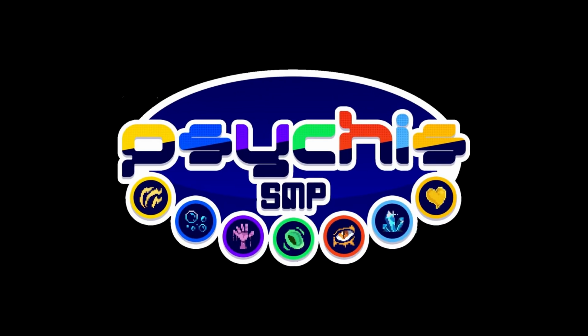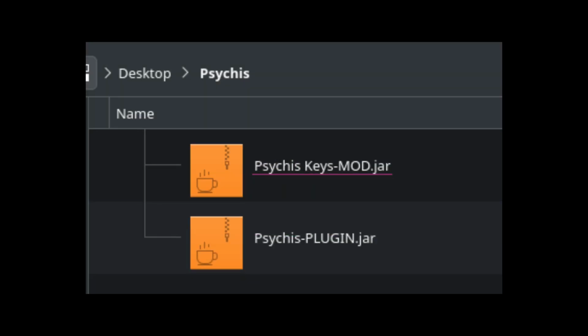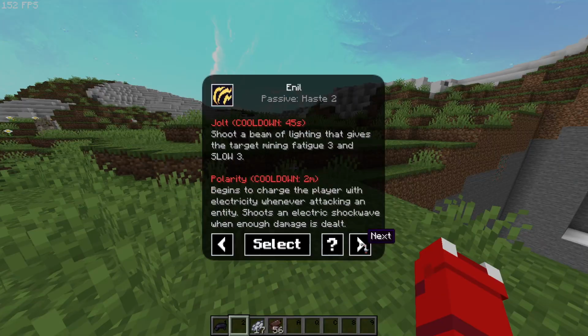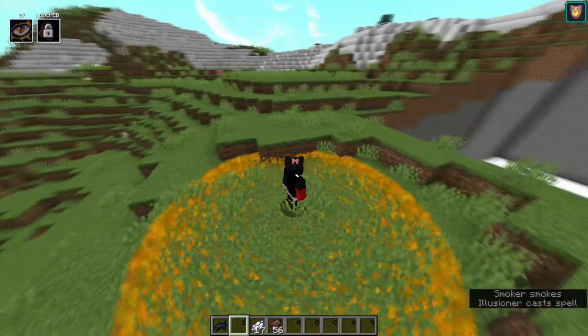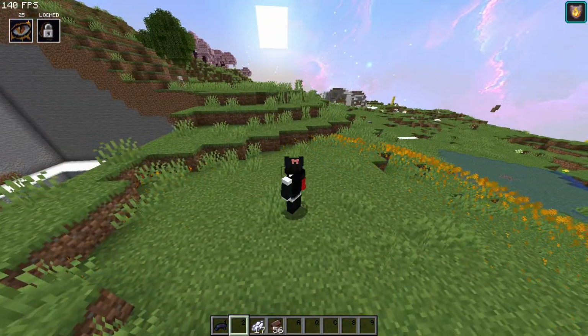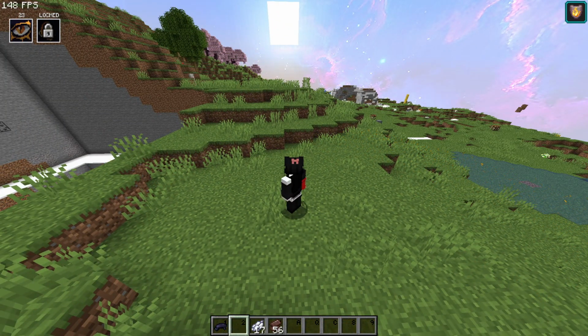Hello. Some of you may know what the Psychis SMP is. It's a server that had a newish concept at the time where you had a plugin alongside a mod where the mod displayed icons, custom ability selection GUIs, and even allowed for keybinds to activate abilities. I'm the developer behind that plugin and mod, and I wanted to share one of the dumbest things I've ever experienced in my entire plugin development career.